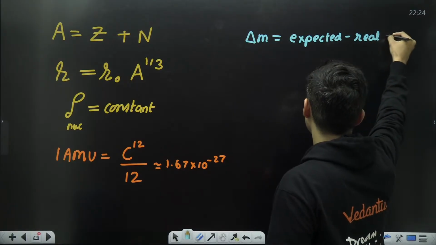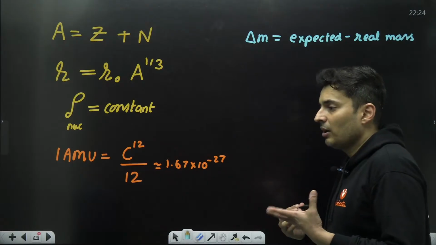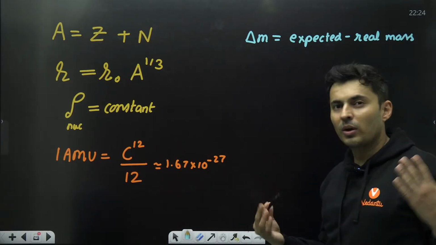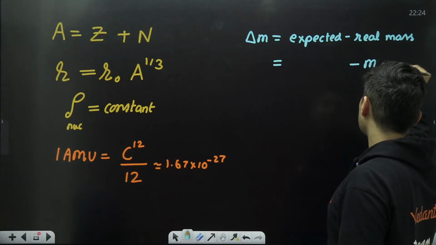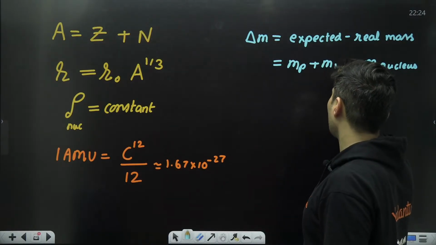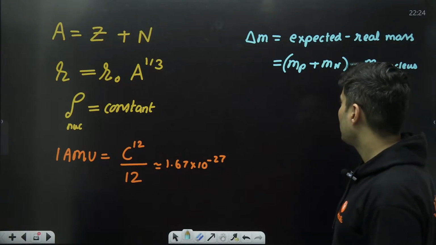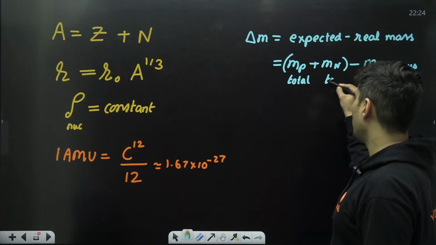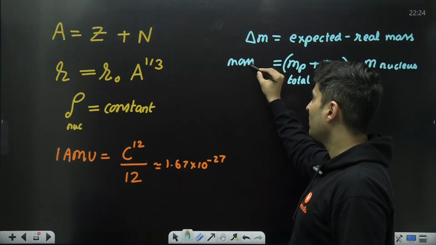Then you have something called the mass defect, which is the expected mass minus the real mass: what you are expecting it to be and what is actually coming out to be, or the mass of the nucleus on one side, and the total mass of protons and total mass of neutrons on the other. That will also give you the mass defect.